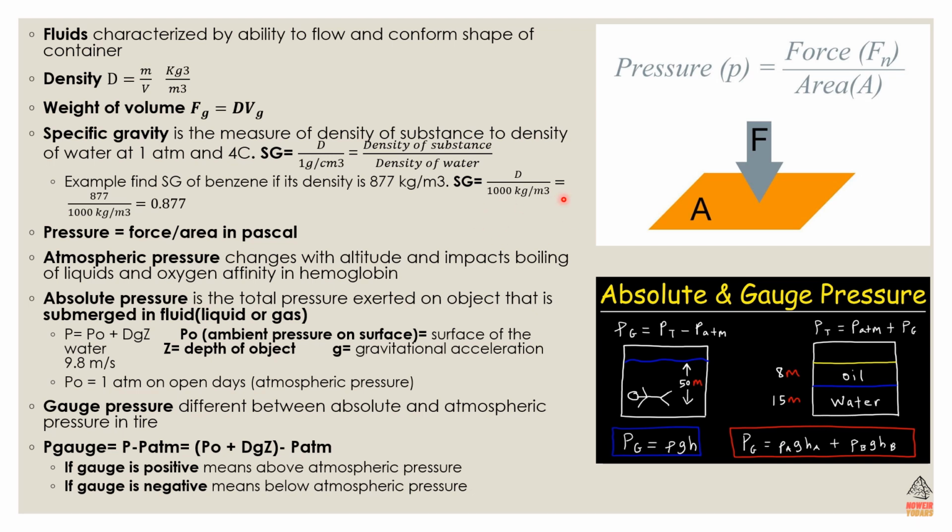Obviously, the water is going to be 1000 kg per m3, the same units. So make sure you watch out for the units. So it's 877 divided by 1000, and that gives you the specific gravity 0.877.